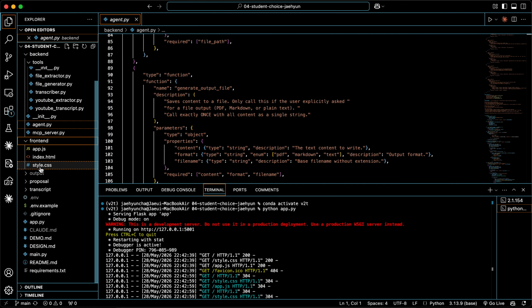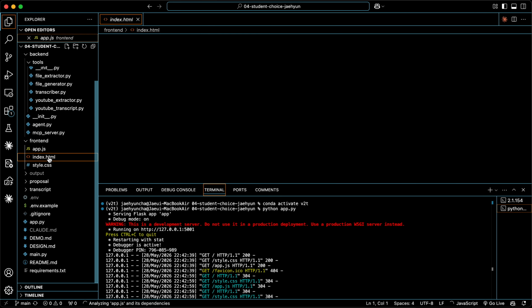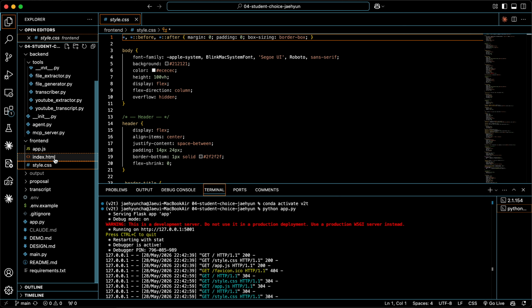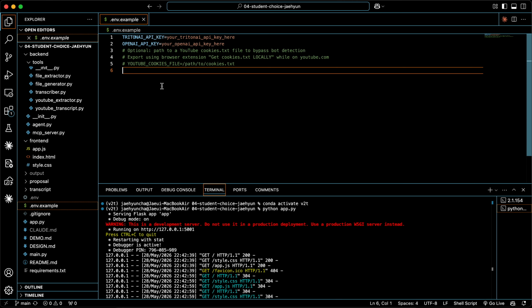Next, I created a basic front end, with a design somewhat like ChatGPT or Claude. I used Flask, JavaScript, and HTML mainly for this project. And for the environment, you need to have the Triton AI API key first, and you need to have the OpenAI API key for the Whisper model.